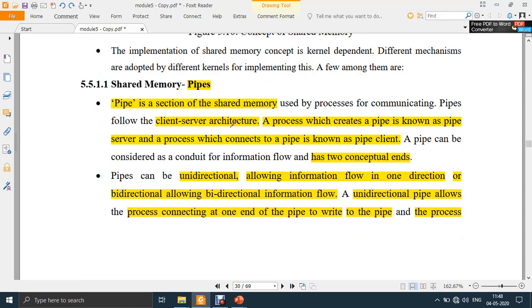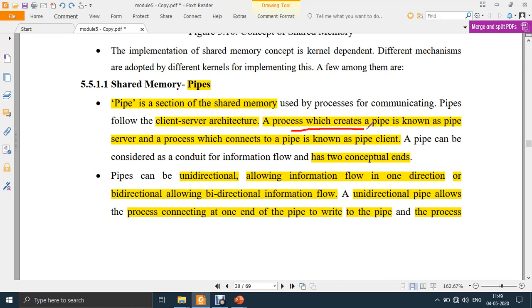So in shared memory there are various methods again. The first method in shared memory is pipes. So what is a pipe? A pipe is a section of shared memory used by processes for communication. Pipes follow client-server architecture. So what do you mean by client-server? One will publish the data, and the other will use the data. Whenever the client wants something from the server, it will request the server, and the server provides that information or data. That is what client-server is.